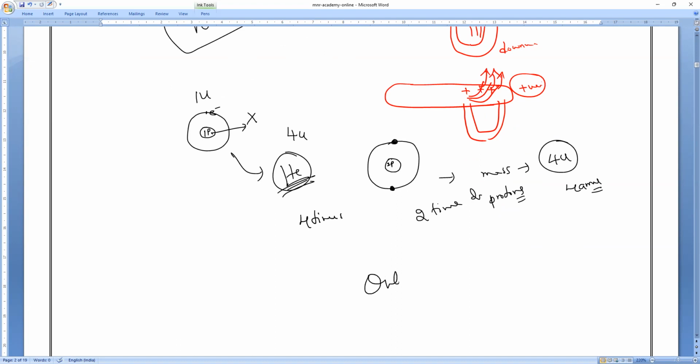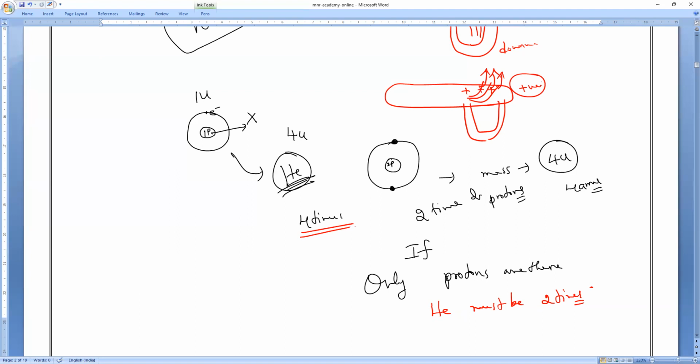But if you consider that only protons are there, helium must be how many times greater? Helium must be 2 times greater. Is it right, guys? Because there are only 2 protons. Yes or no? But it is showing how many times greater? 4 times greater. Then it was suspected by Mr. Rutherford that there may be some other particle present in the atom, but he did not discover it.